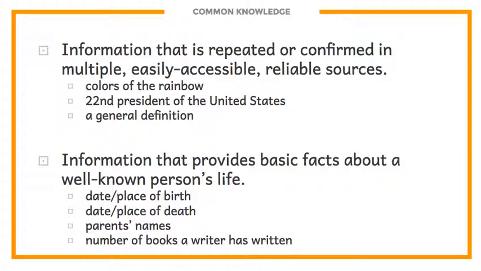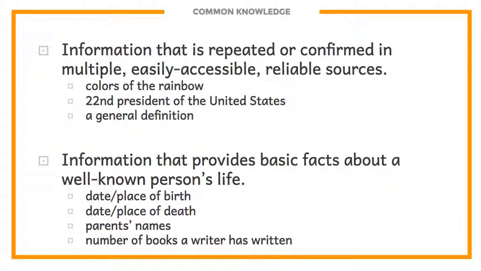An example of common knowledge would be the name of the 22nd President of the United States. Now, not many of us walk around knowing who the 22nd President was. However, we could go online and in a few clicks find out the name of that 22nd President. And regardless of the online encyclopedias that we consult, the answer would still be the same. Therefore, that information would qualify as common knowledge, and we would not need to cite the source of it, because in fact, the source is irrelevant. The source could have been any one of 500 sources.